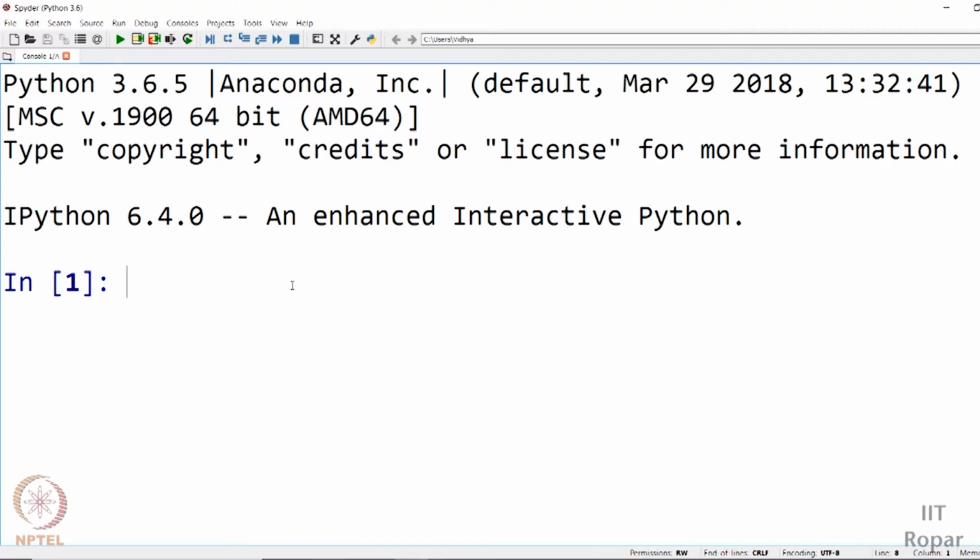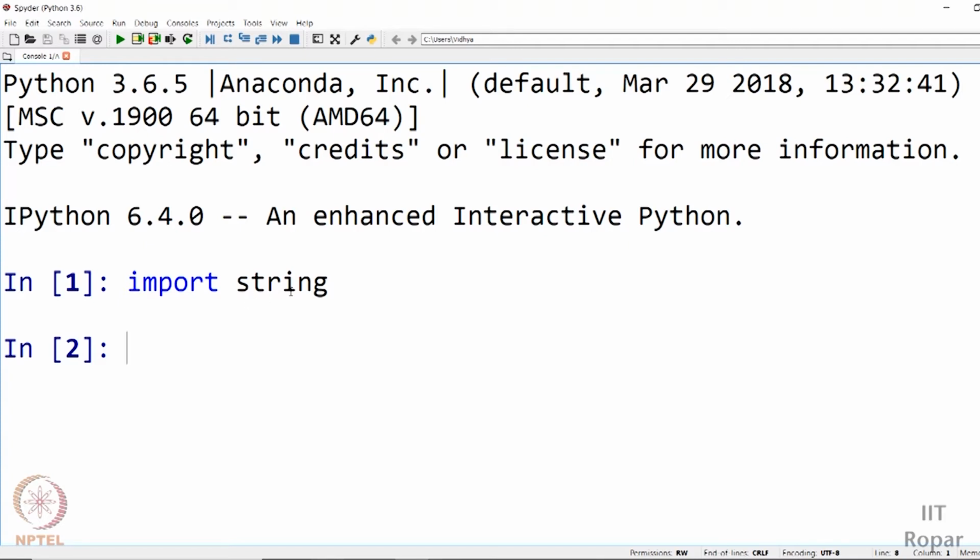Import string. This is the name of the package. Yes, we have imported this package string. If you feel the name is lengthy, you can use as and give a smaller name, like SG. It's your wish. For me, string is okay, so I am doing this.